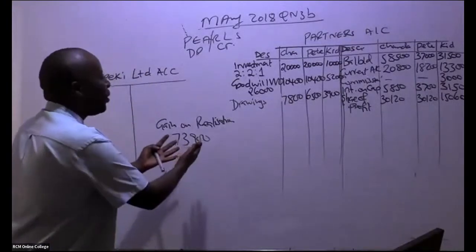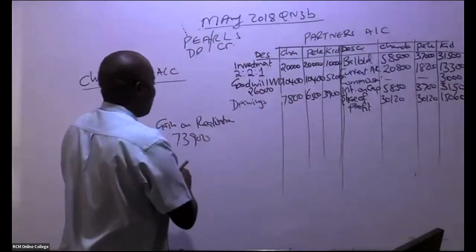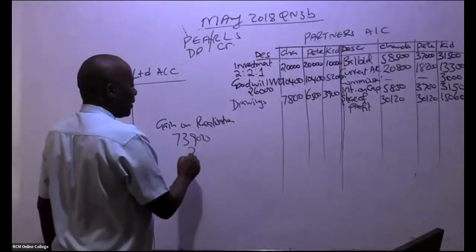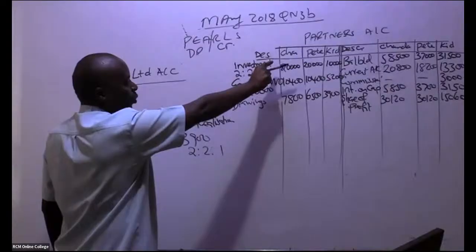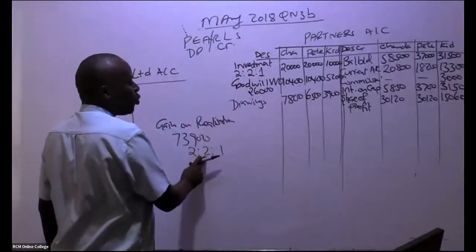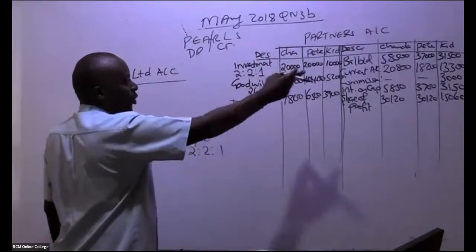Please share it out to the partners. It's their gain, their money. Share it using the ratio 2:2:1. So 2/5 for Chanda, 2/5 for Pete, and 1/5 for Kidole.